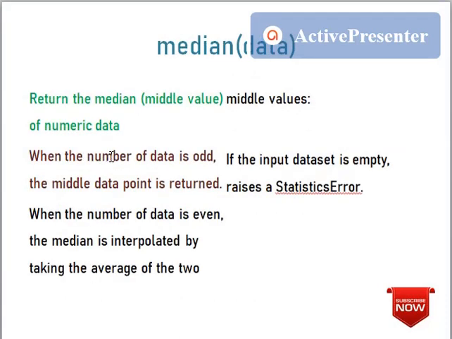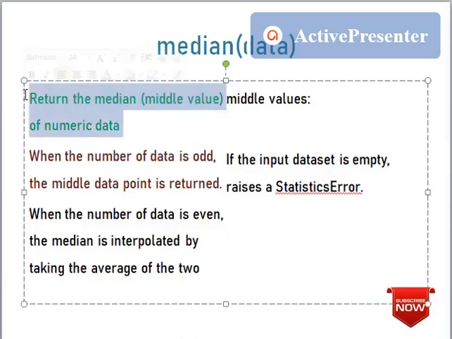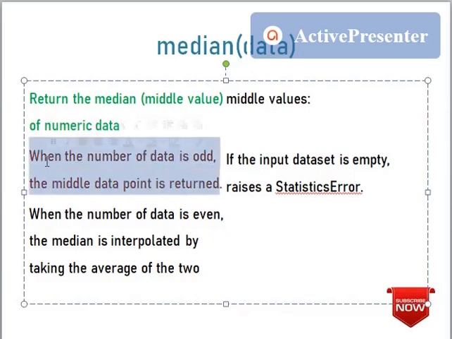Next we will discuss median. What is this median? It returns the middle value of numeric data. The important thing about median is that we need to consider two cases: the total number of terms will be either odd or even. If it is an odd number, then the middle data is taken as the result. If it is an even number, then the median is interpolated by taking the average of the two middle values.